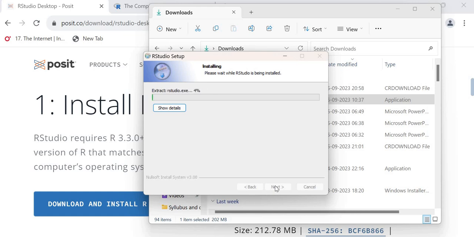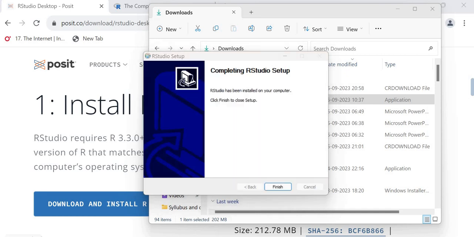So it will take some time to install. Yes, we have reached the end of the installation process. So here we have finished the installation of R as well as the installation of R Studio.